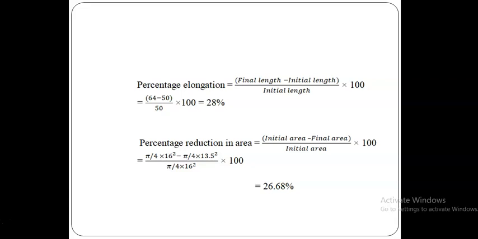Then percentage reduction in area is initial area minus final area divided by initial area into 100. The diameter of the initial bar we know, and the diameter of the necking zone gives the corresponding final area. So finally we get the percentage reduction in area. That's all.